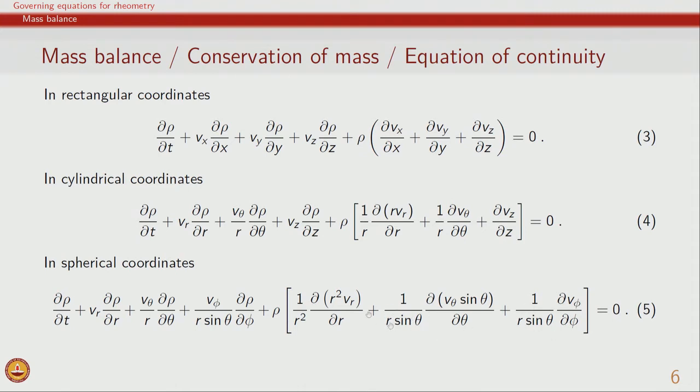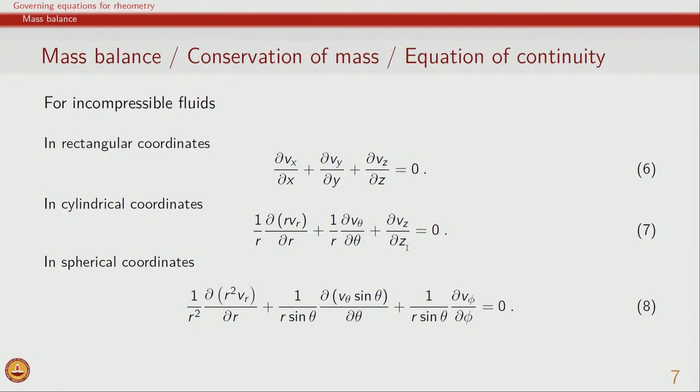Given that in the spherical coordinate system also we have r, theta, phi and 1 over r sin theta, we have to be always careful in using these equations when we compare their use with rectangular coordinates. So, when we use cylindrical and spherical coordinates, there are always additional terms because of the curvilinear nature of the coordinates.